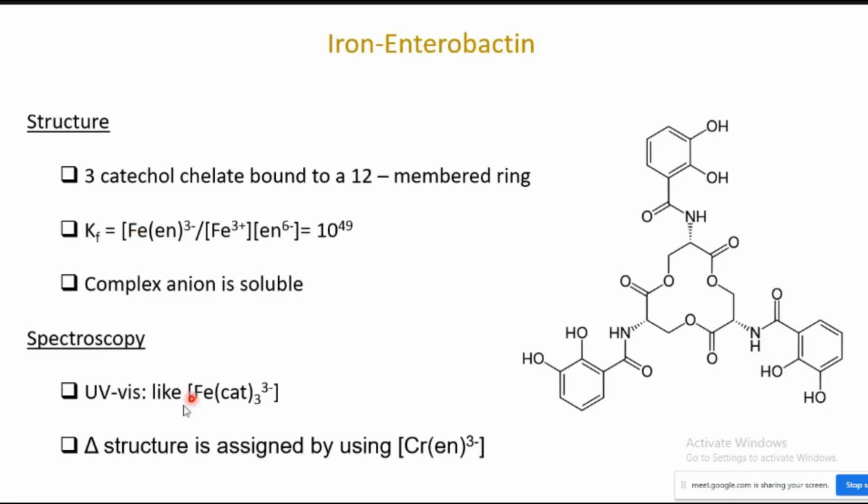The UV-visible spectrum is highly characteristic of iron with three catecholate donor moieties. It has the delta isomeric form, which is assigned from the crystal structure of enterobactin bound with chromium. Instead of iron, they used chromium to predict the structure.